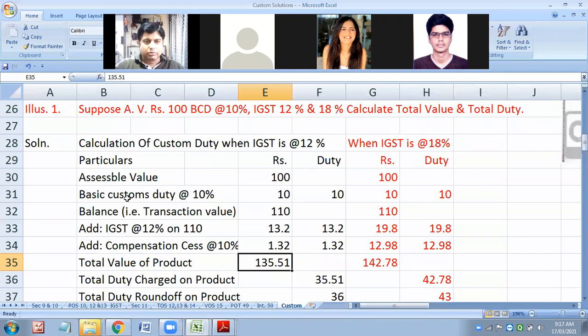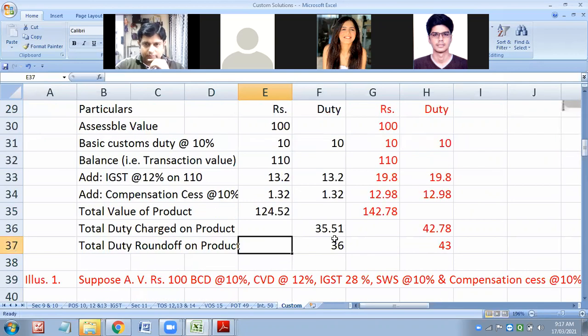So on assessable value, basic custom duty, whatever balance we have got on that, we have charged IGST. Whatever IGST we got, on that we have charged compensation cess. The value will be 124.52 paise. Just verify. Am I right? Check it.